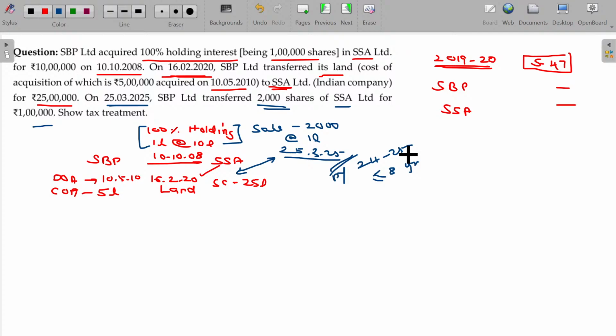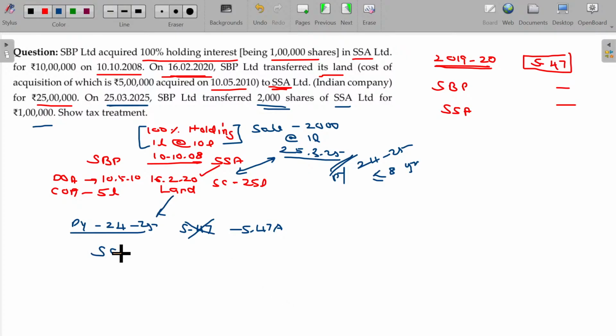That's nothing but holding the 100% shares for 8 years is not met now. So automatically in the previous year 24/25, this exemption given earlier as per section 47 will no more be valid due to section 47A condition applied. You have violated the condition. As per section 47A, now it becomes taxable.